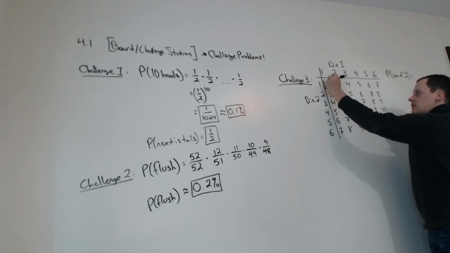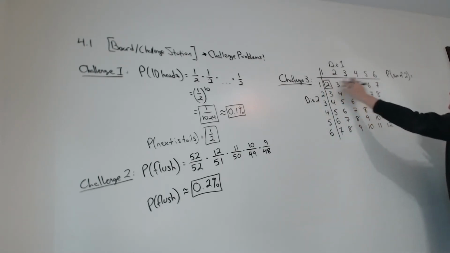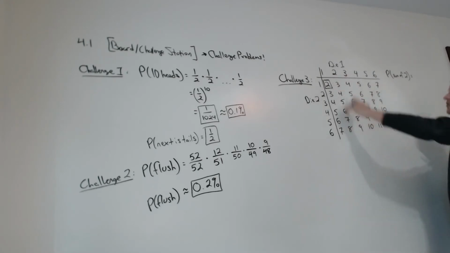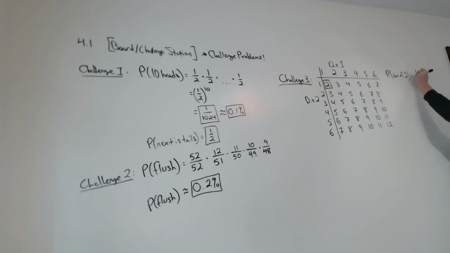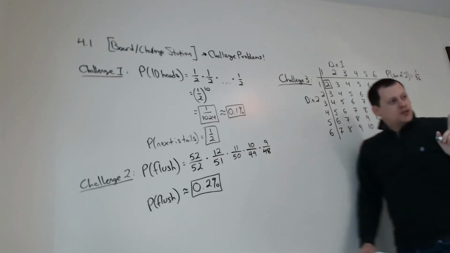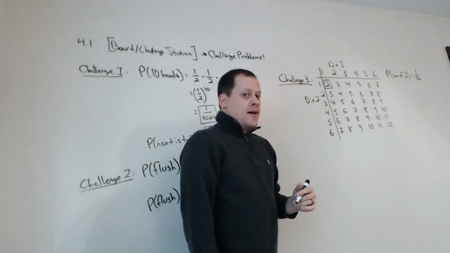Just this one. Out of how many possibilities total? Well, there's 6 rows and 6 columns, so there are 36 numbers in here. So it's 1 in 36. Probability of rolling a 2, or the sum of 2, is 1 in 36.